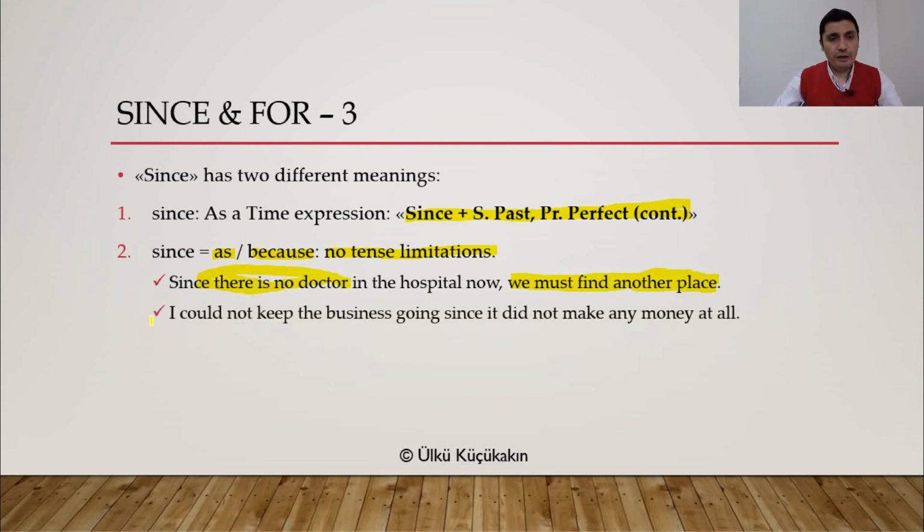Another example. I could not keep the business going since it did not make any money at all. As you see, this is the reason. It did not make any money at all. This is my reason. What is the result? I could not keep the business going. This is my result. But it has no relationship whatsoever with present perfect or present perfect continuous tense.